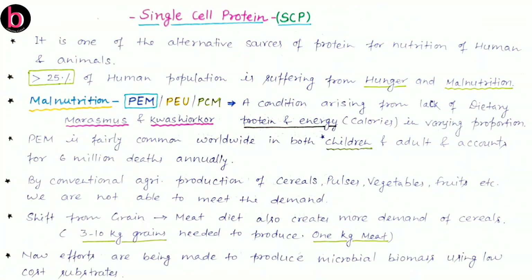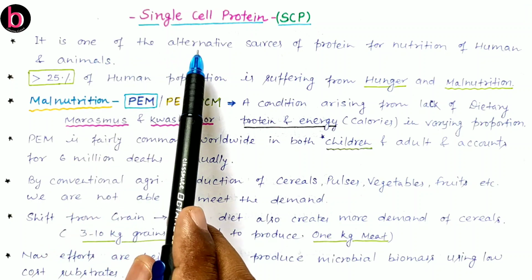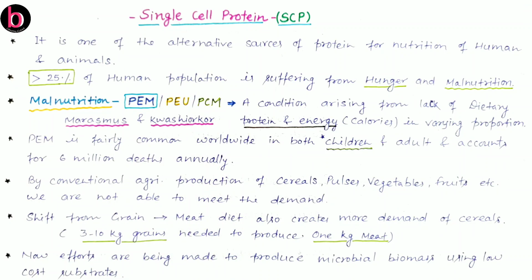Hello friends, in this video lecture we will discuss single cell protein. Single cell protein is one of the alternative sources of protein for the nutrition of humans as well as animals. As the name suggests, single cell protein was earlier obtained only from unicellular organisms, but later on it is also obtained from multicellular organisms. So single cell does not indicate the actual meaning.